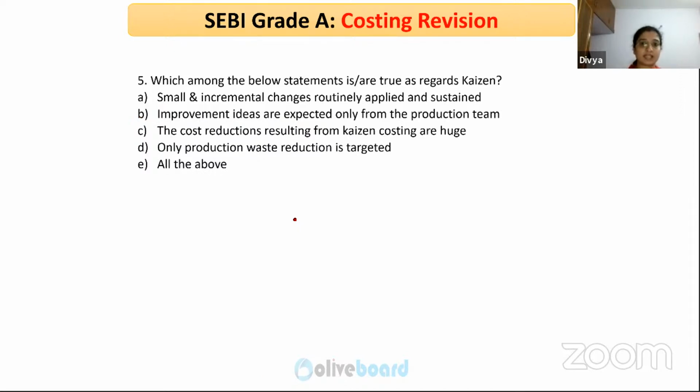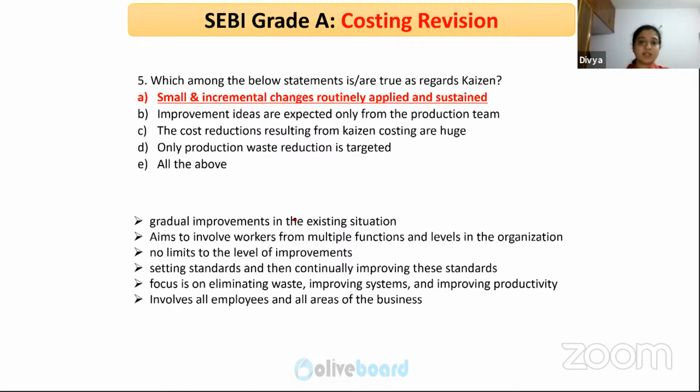So which among the below statements is or are true as regards Kaizen? So what's the answer? Yes, small and incremental changes routinely applied and sustained.